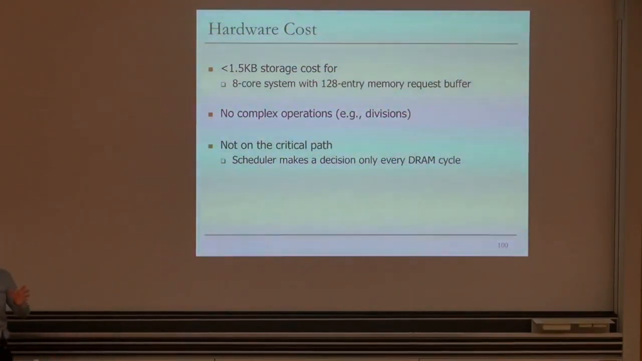So what is the hardware cost of this? It turns out there's analysis in the paper. It's less than 1.5 kilobytes of storage cost with a relatively large system, an 8-core system with a 128-entry memory request buffer. No complex operations, no divisions, and not on the critical path. The scheduler makes a decision only every DRAM cycle.